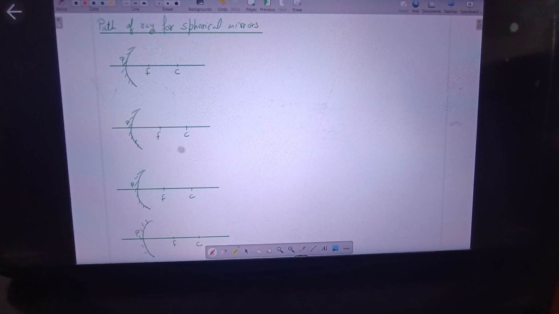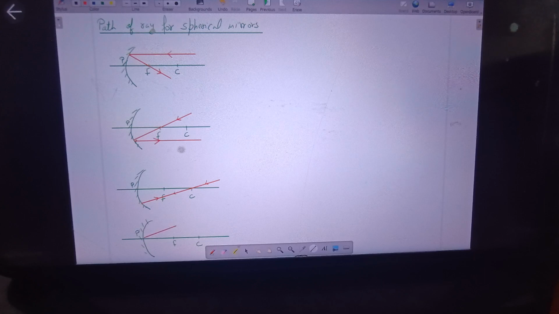So first one is whenever a ray is parallel to principal axis, after reflection from the mirror surface, it will always pass through focus. A ray parallel to principal axis after reflection from the mirror will pass through focus. Next. A ray which is incident on the mirror surface such that it passed through focus after reflection will get parallel to principal axis. Then, a ray falling on the mirror surface passing through center of curvature will retrace its path.